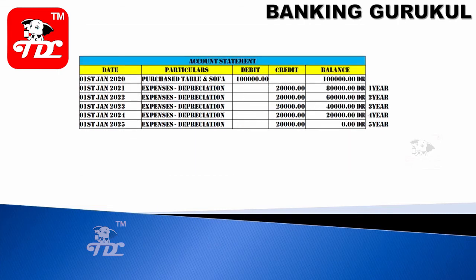You can see it in my statement also. In the account statement, first it shows debit 1 lakh rupees. Every year 20,000 is credited. So if you take the account balance in the 5th year, it has become 0. So that is the straight line method.